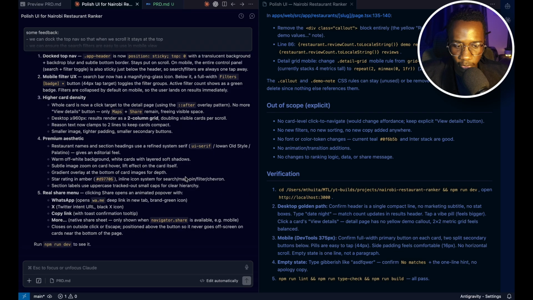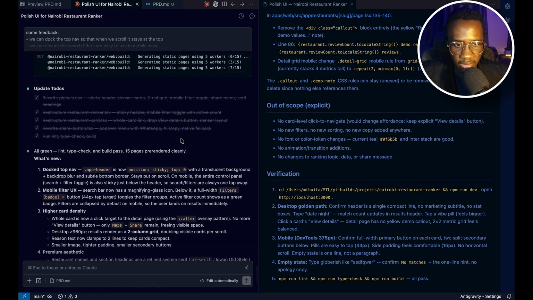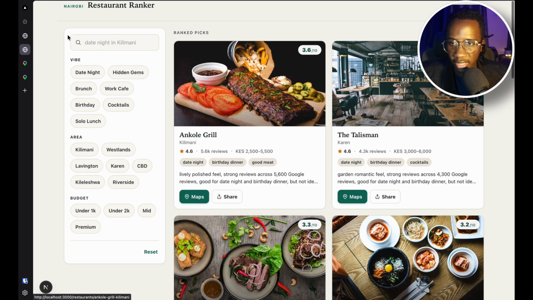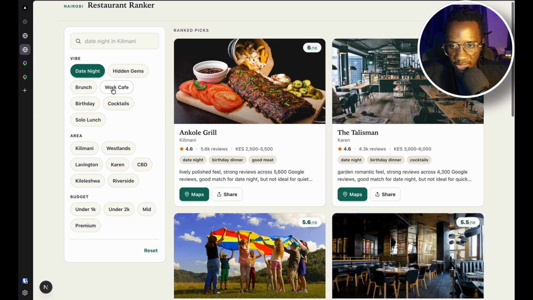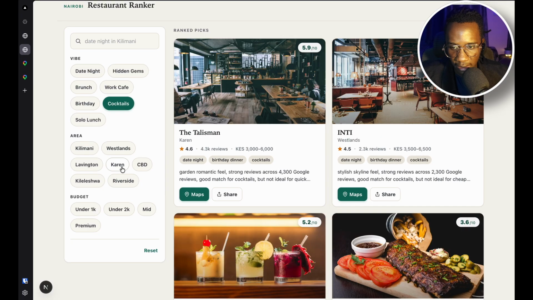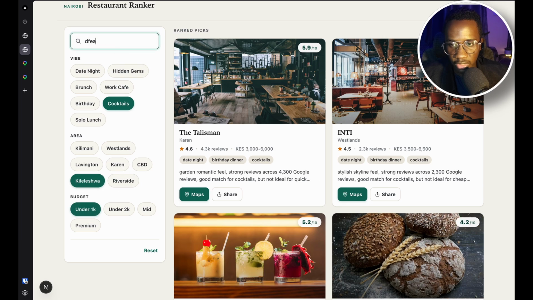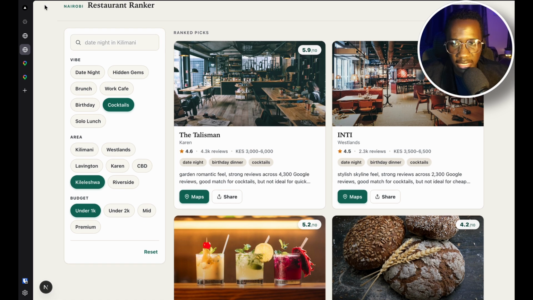So Claude Code has finally completed, and it's done a number of changes. Oh, okay, that looks way better. So I can see more cards now. I can do the filters based on the vibe, area, and budget. Of course, we can type in, I think there's some work needed there. And yeah, the placement of this is also off. We might also need to fix that.